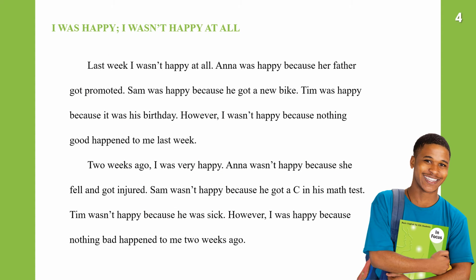I was happy. I wasn't happy at all. Again, this is a story. It's better that we use the uncontracted form, but we are practicing contraction, so this is just practice. Last week, I wasn't happy at all.